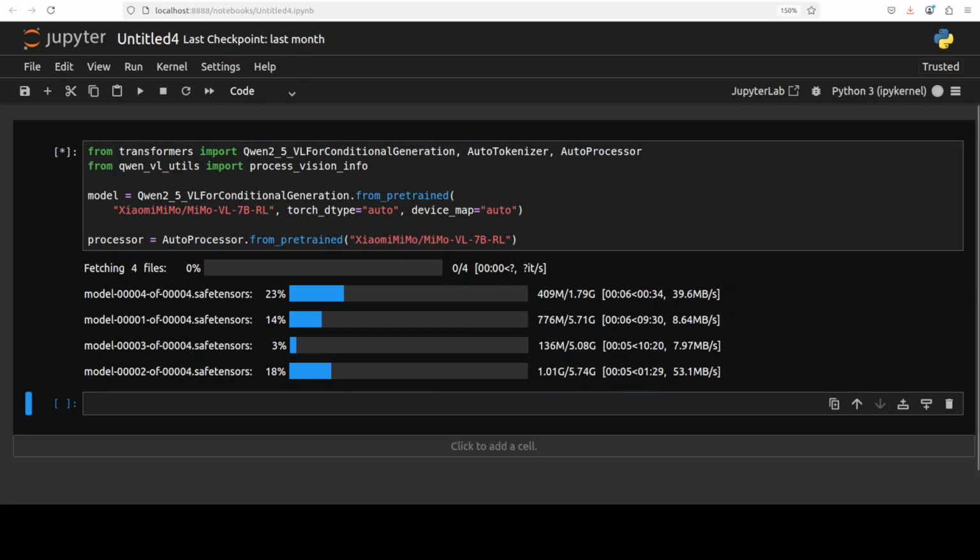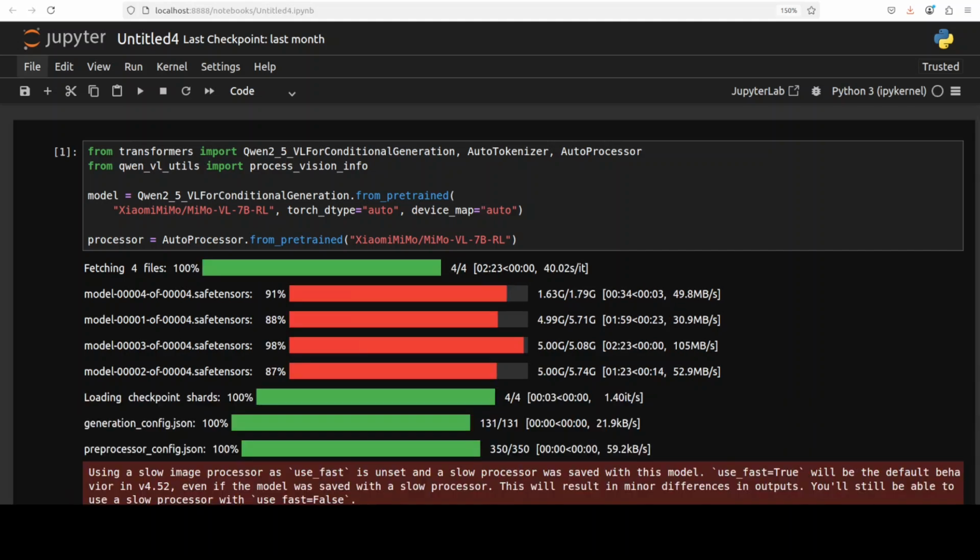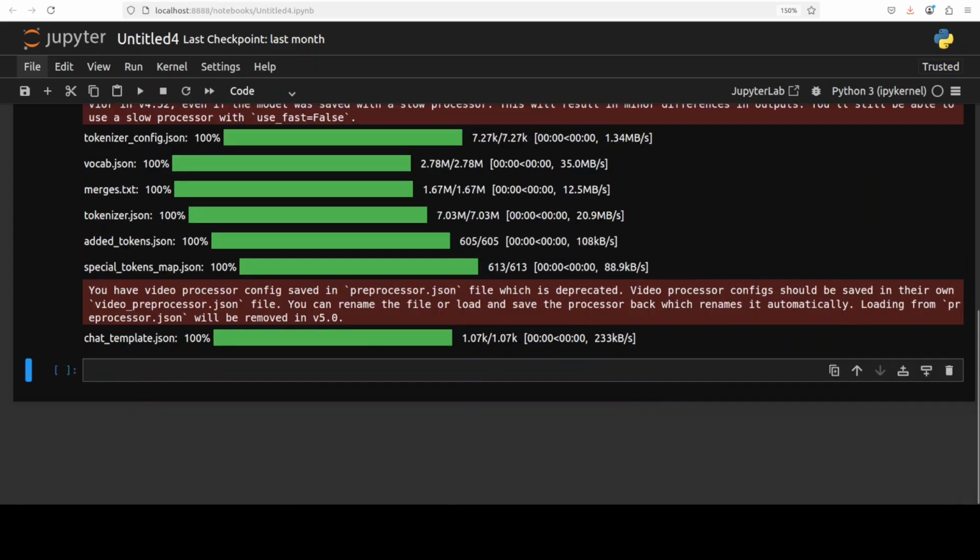And the model is now being downloaded, so let's wait. There are 4 shards of it. Okay, so the model is now loaded. Let's try to do the inference.